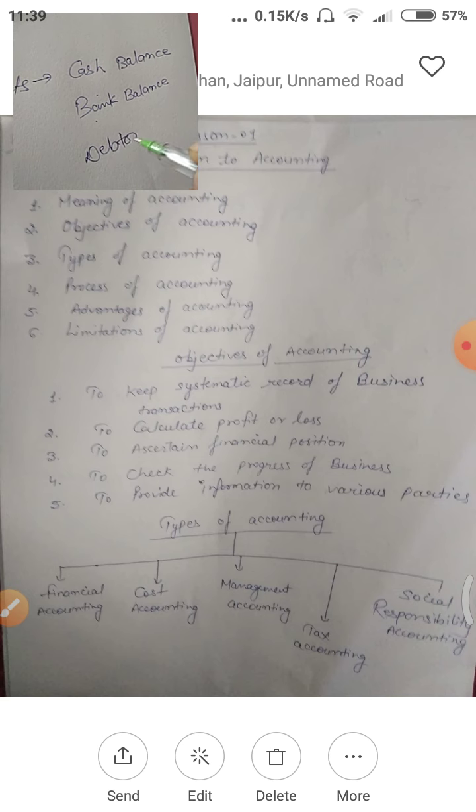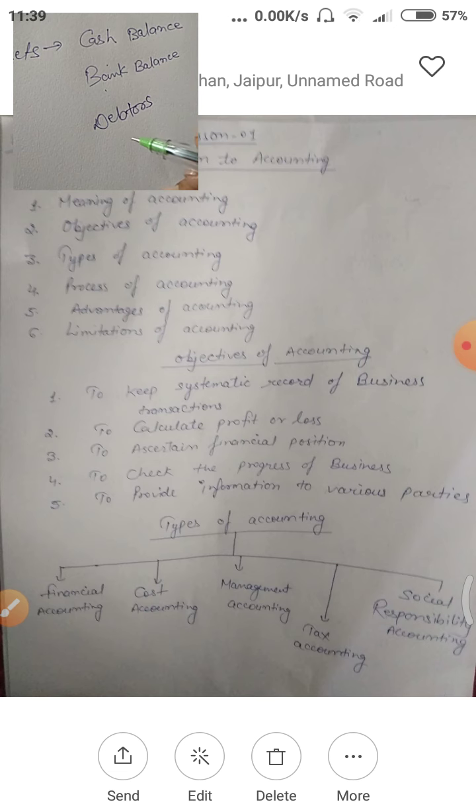Debtors, as we already discussed, the debtors will pay you within 1 year. So debtors are also a type of current assets. So these are some important current assets, or you can include in this stock.